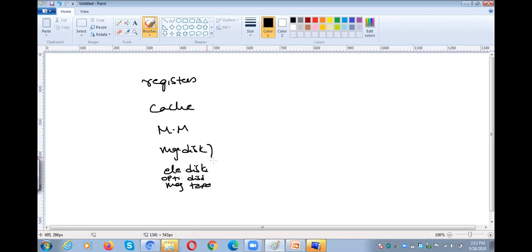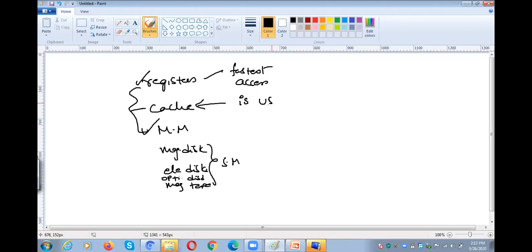All these are secondary memory devices. The registers are the fastest storage devices. Why? Because we can access them in a fast manner. After the registers, the next one is the cache. Cache is in between the registers and the main memory. Cache is used to store frequently used information.